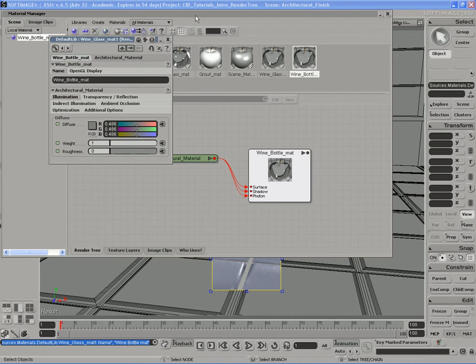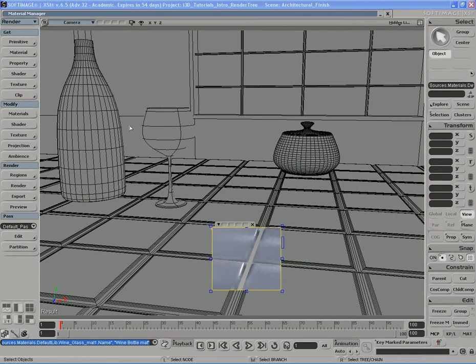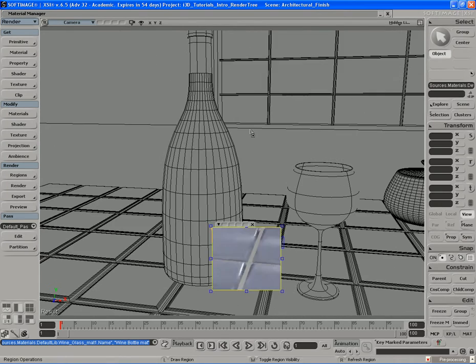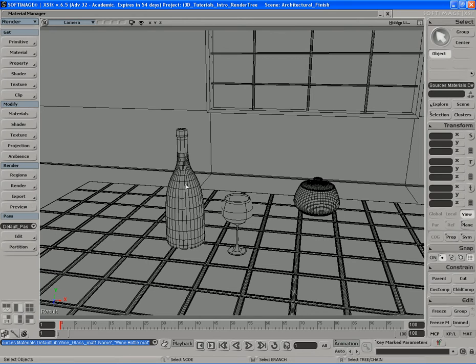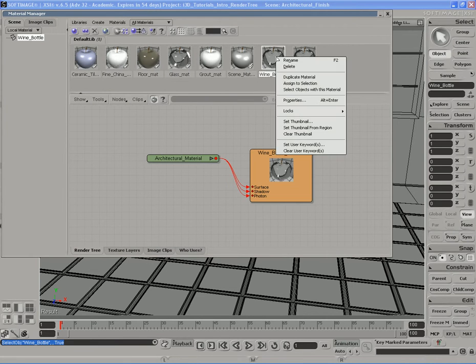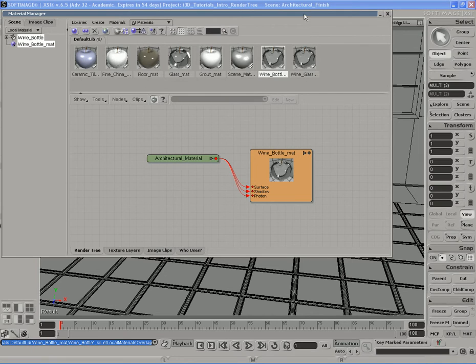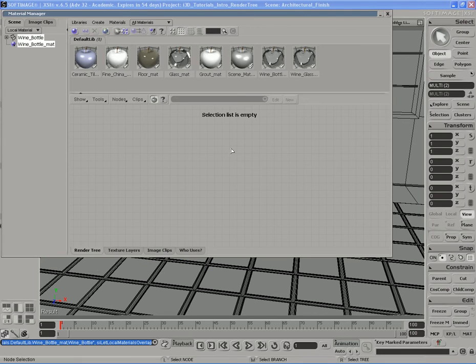There we go. Now what we have to do is assign it to the wine bottle. So here's our wine bottle. Select the wine bottle. Let's take the wine bottle material and assign it to selection. And now that's going to look like the wine glass, which is not what we want. So let's change that.